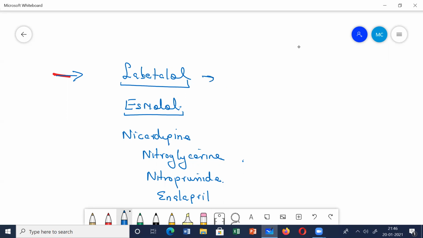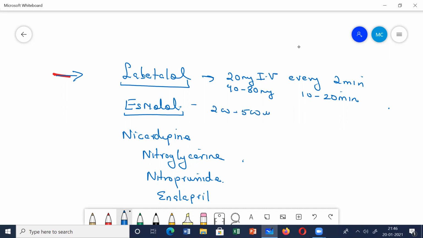If you want to know the dose, remember, all of them are given by a bolus dose. For labetalol, first it is given 20 mg IV every 2 minutes, or you can increase the dose a little bit, 40 to 80 mg IV every 10 to 20 minutes. Total 300 mg. Esmolol is also given at a dose of 200 to 500 micrograms per kg over